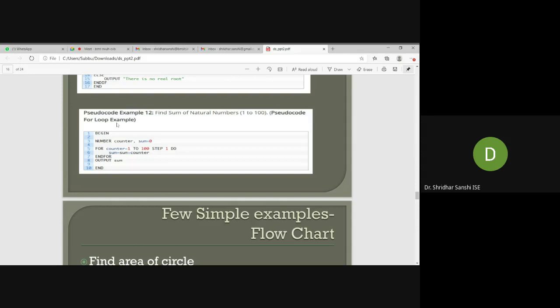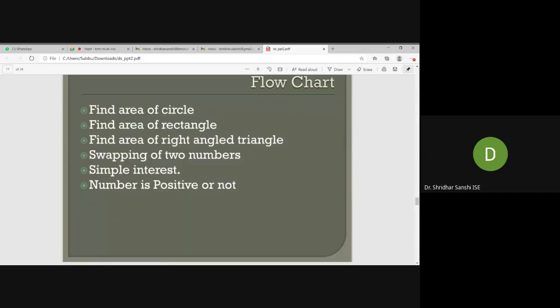Yeah, this is how you need to write pseudocode. In today's class, I explained how to write algorithms, how to write flowcharts, and how to write pseudocode. So you can practice these things. You can write algorithms, a flowchart, or pseudocode for these problems. And if you have any doubt, you can ask me.